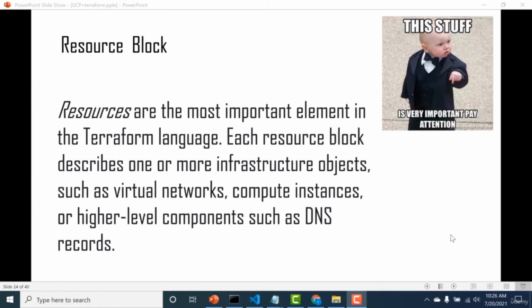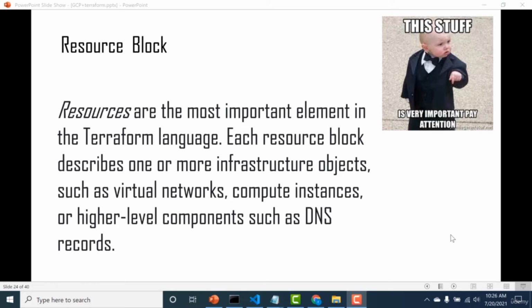So now let's talk about the most important block in Terraform, that is the resource block. What are resources? Resources are the most important element in any Terraform language. You could consider a resource in Terraform to be something like a VPC, a virtual network, a virtual machine, a database. Any of those kinds of things can be termed as a resource in Terraform language. And you can use a resource block to create these resources. Each resource block describes one or more infrastructure objects such as a virtual network, a compute instance, or even a higher level component such as DNS records.